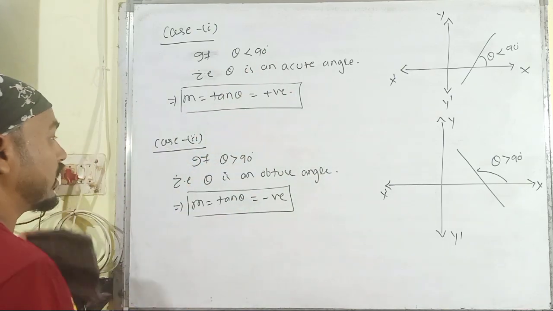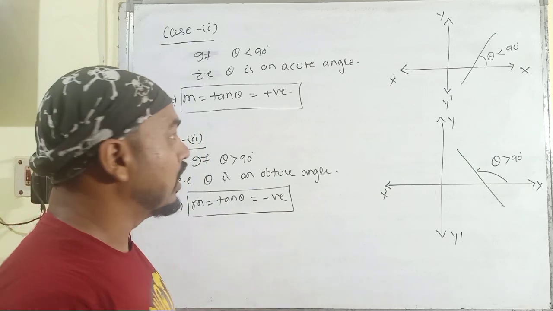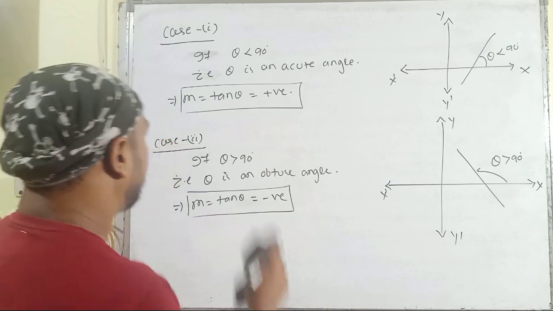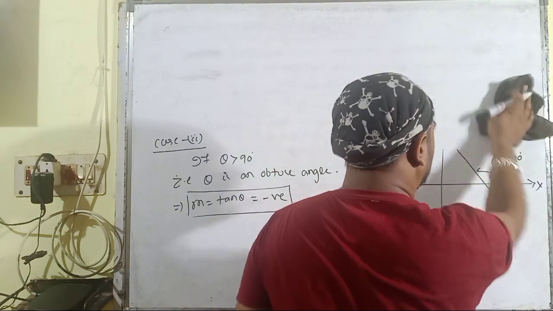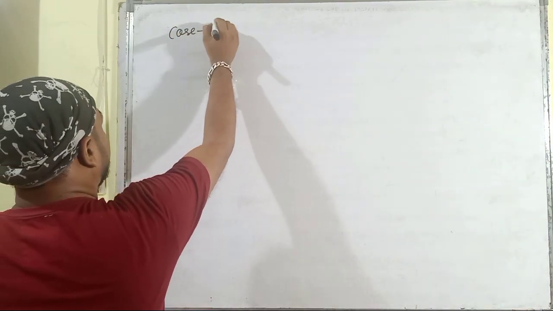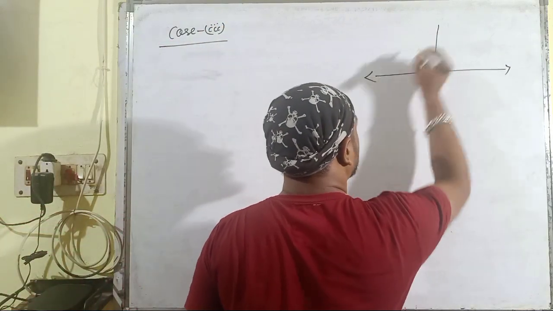Then, discussing the last 2 cases of the angle of inclination and finding the slopes of the line. Let us discuss case number 3, in which the given line is parallel to the x-axis.